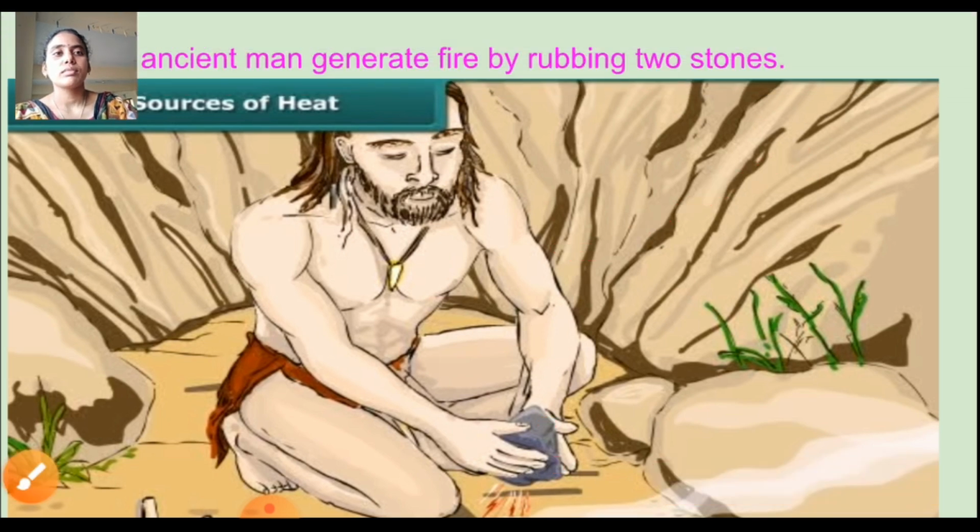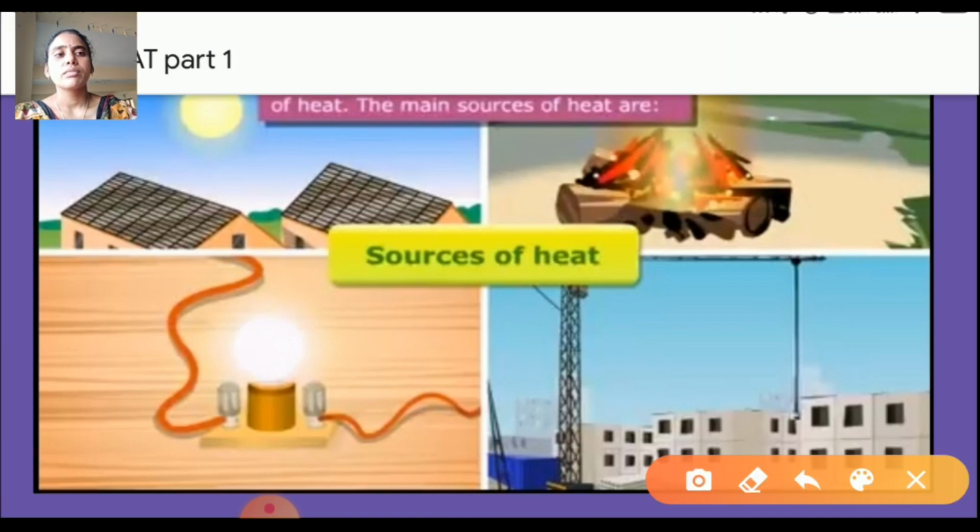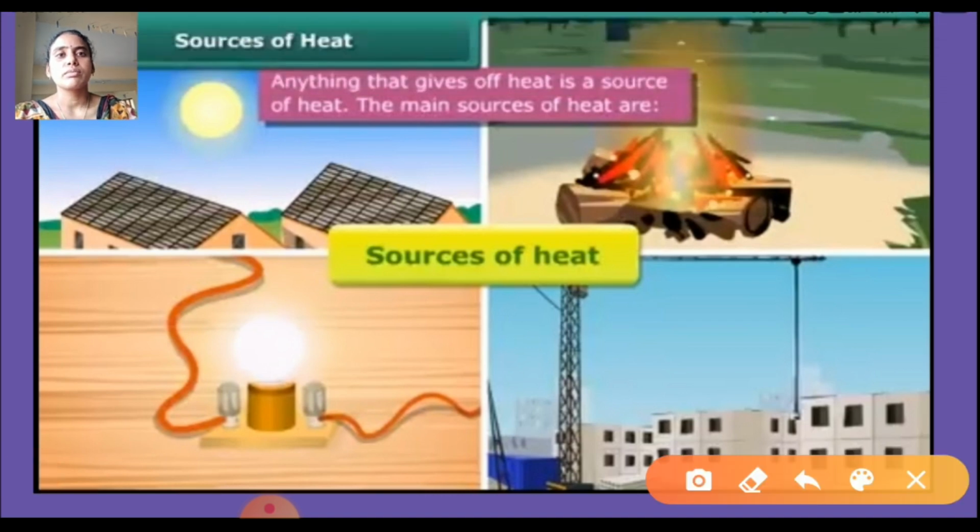Next, what is heat? What are the sources of heat? Now let us discuss the sources of heat. Anything that gives off heat is a source of heat. What is the main source of heat here? Observe the first figure and the second figure. What is the main source of heat here?